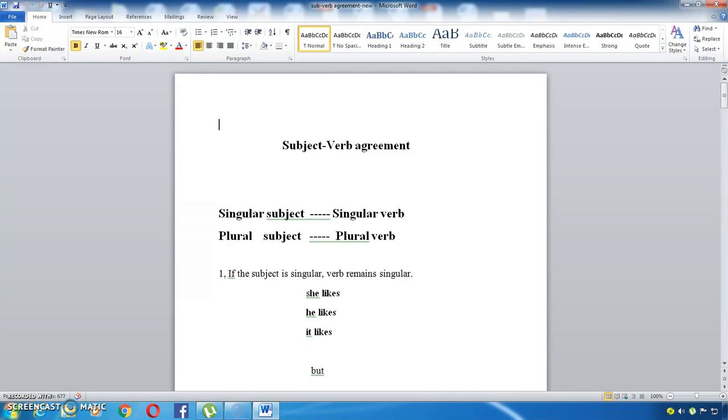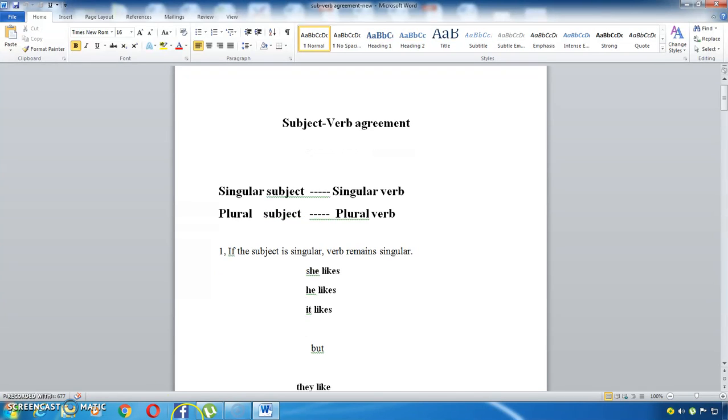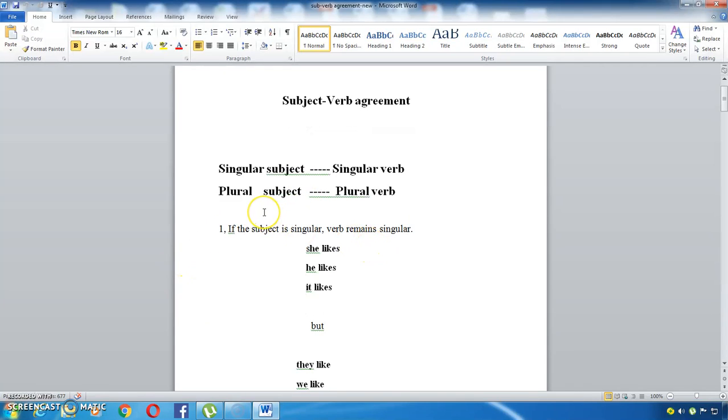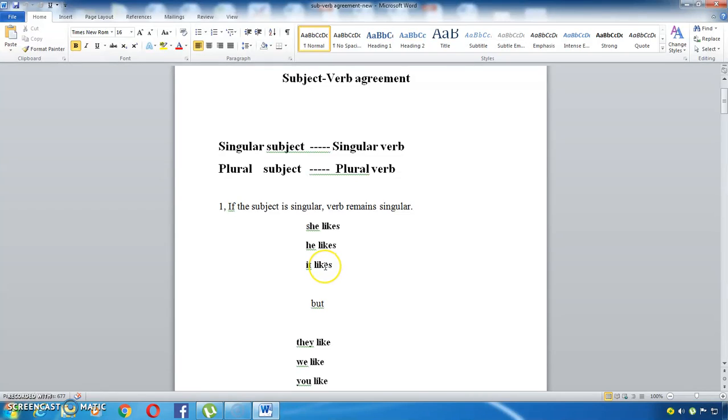So we have to understand that there is an agreement between subject and verb. So today we are going to learn about that. A singular subject takes a singular verb and a plural subject takes a plural verb, right? If it is he, it should be accompanied with is or was. If it is they, it should be accompanied with are or were, right? Today we are going to learn the rules, the norms to connect the subject and verb. This is also known as concord.